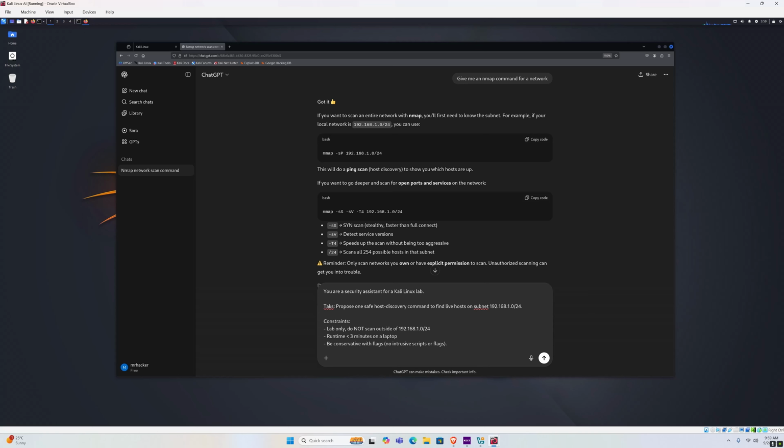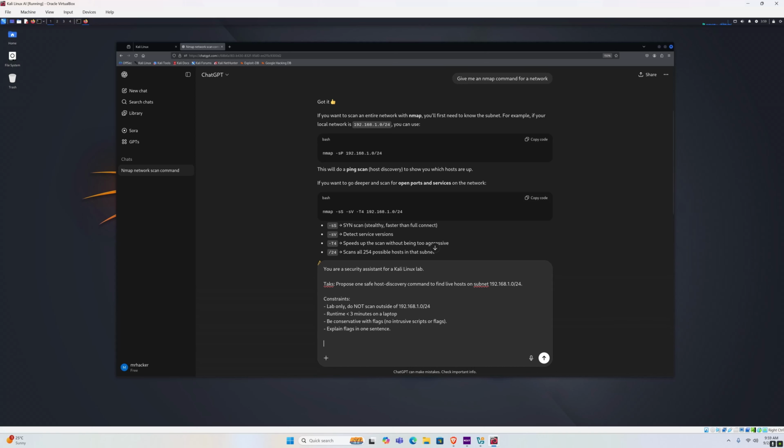We don't want to run anything that would be considered intrusive to other hosts. And we want it to explain each flag, which it already did in this example, but we also want it to explain flags in one sentence. We don't want too long of a description.